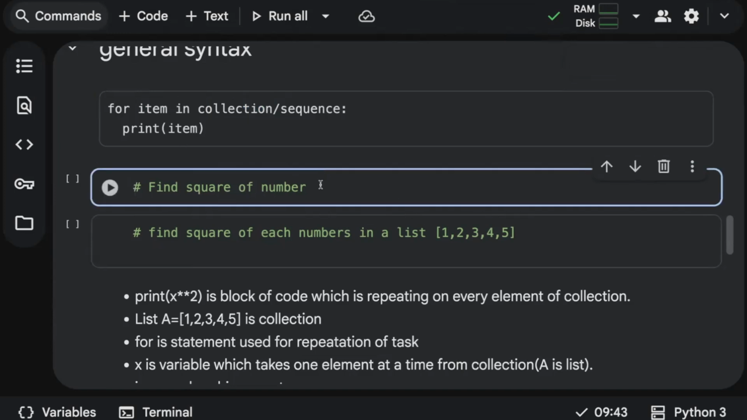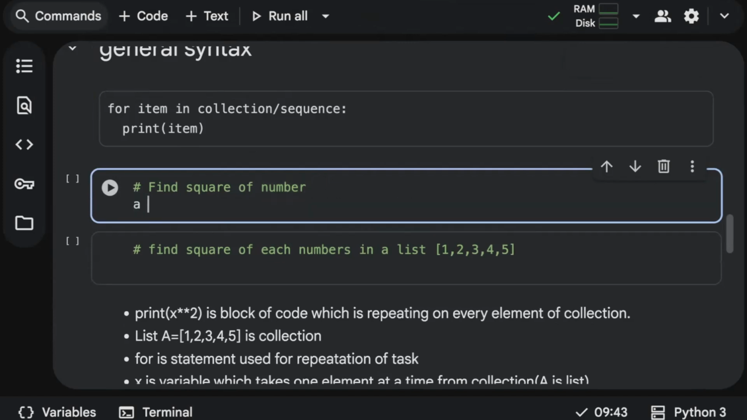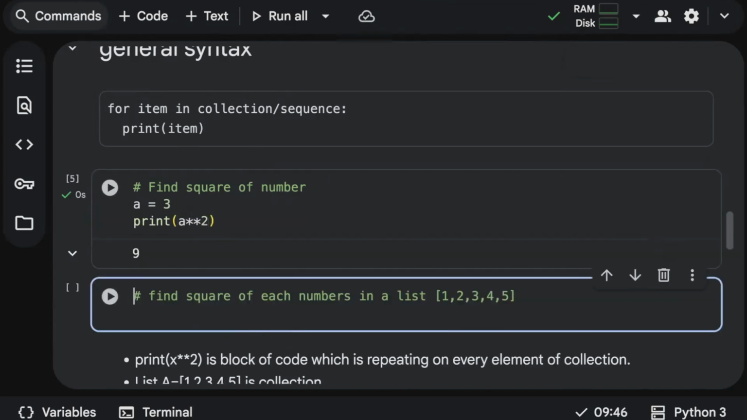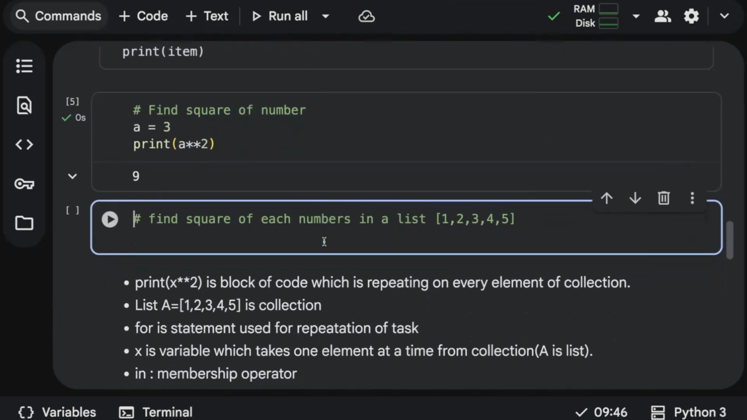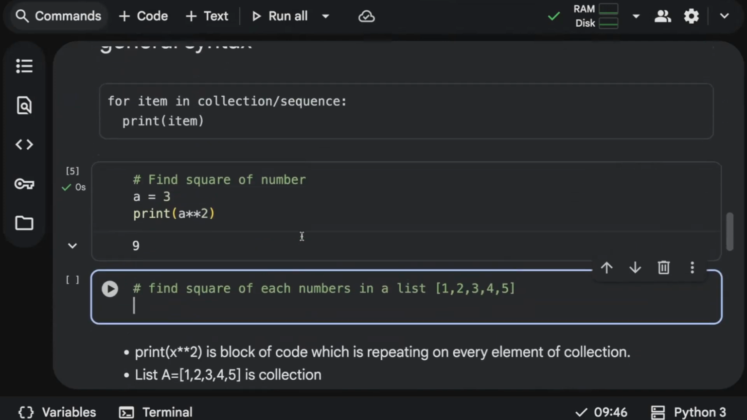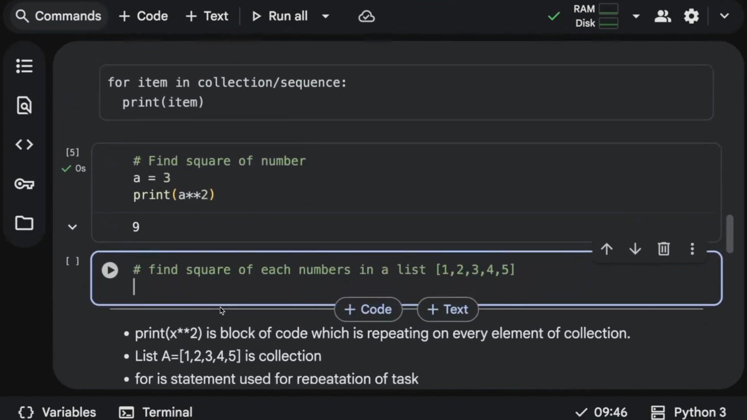Let's say, for example, you want to find the square of a number. Usually, let's say the number is 3, I want to find the square of 3. We just use a double asterisk 2, which is going to give us the square of the number, 3 squared is 9, right? So now what if I want to find the square of each number in a given list? In that case, you have to make use of a for loop. Look into the syntax and according to that, let's manipulate.